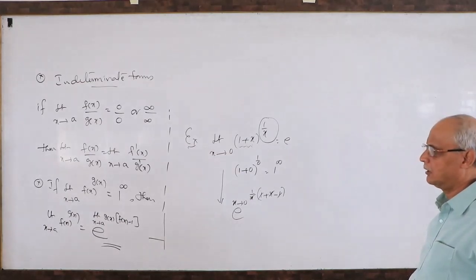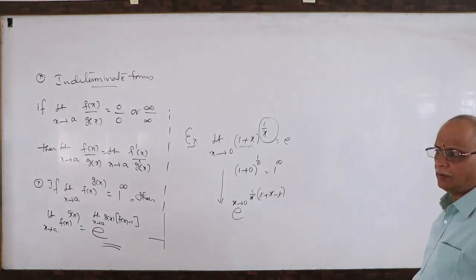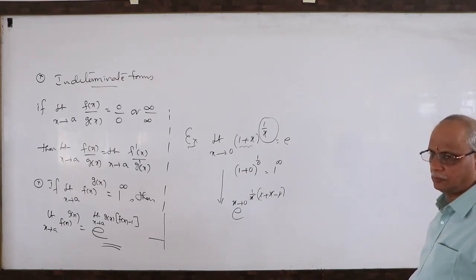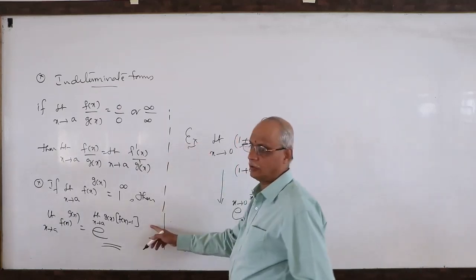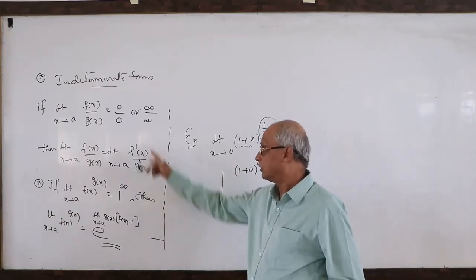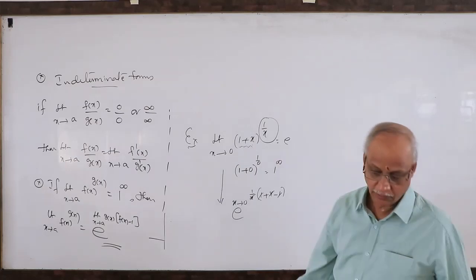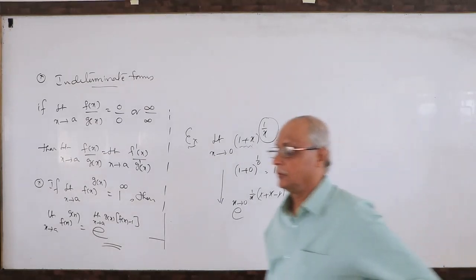That is the reason many indeterminate forms are there. 7-8 forms are there which we use normally in CET, up to Mains a little bit. Maximum CET only. This is also very useful. That is the reason I gave only these two. The remaining indeterminate forms I am not writing now.